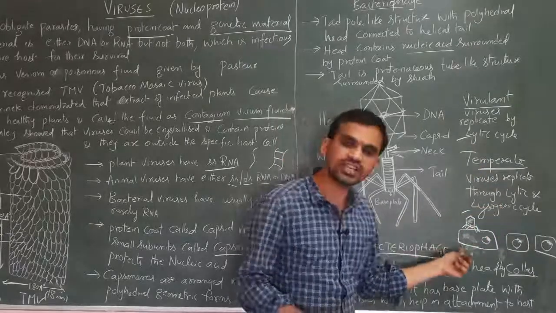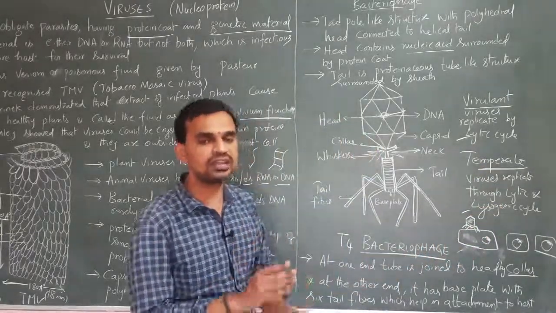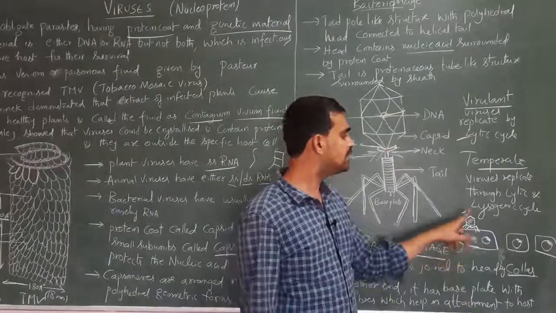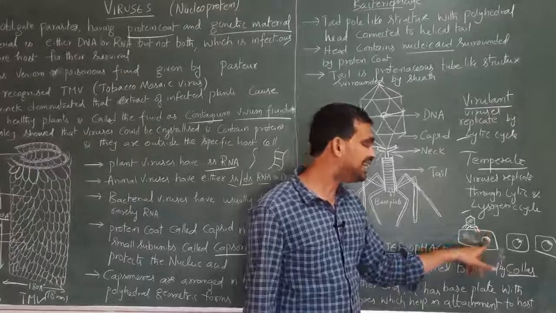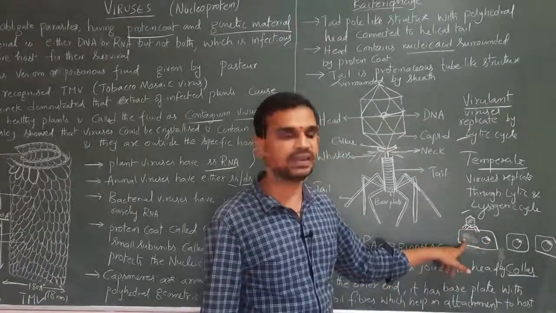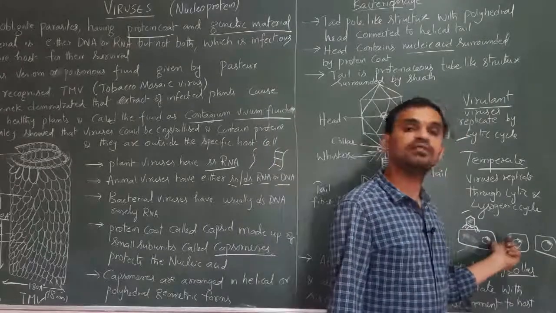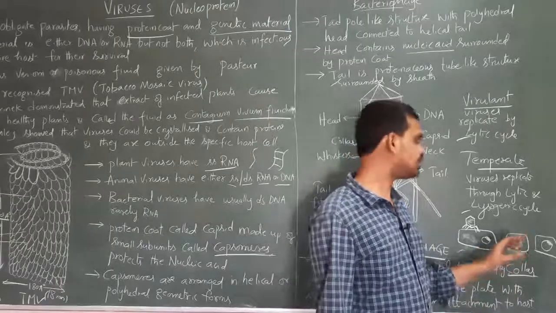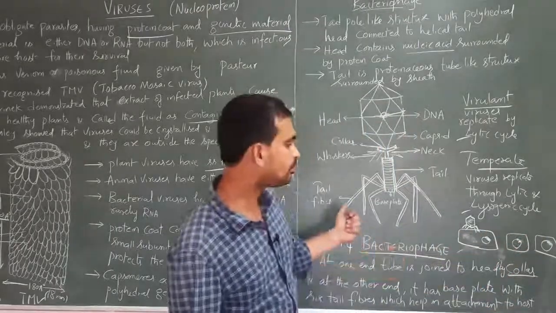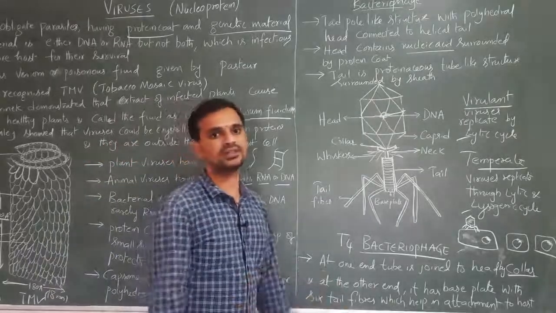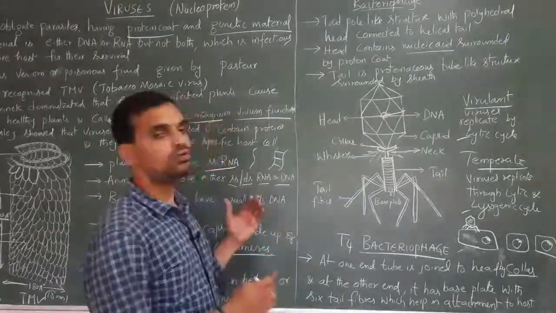In case of lysogenic cycle, what happens? The host DNA does not undergo breakdown. Here the genetic material of the virus will be integrated with the host DNA. And whenever the host cell undergoes multiplication, the viral DNA replicates along with the bacterial DNA. Later virus particles will come out. So this is how the reproduction takes place in the viruses. So this is about viruses.